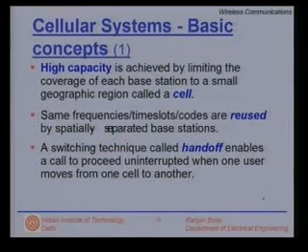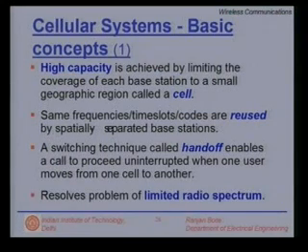However, the moment we put more number of cells and at the same time promise the customers that they can move around because it is a mobile situation, we should have a mechanism to hand off the calls from one cell to another. So, this is the price we have to pay in order to give enough mobility. This approach resolves the problem of limited radio spectrum. If we had the luxury of using infinite bandwidth, we do not need to reuse. Otherwise, we will have to resort to the techniques of frequency reuse.